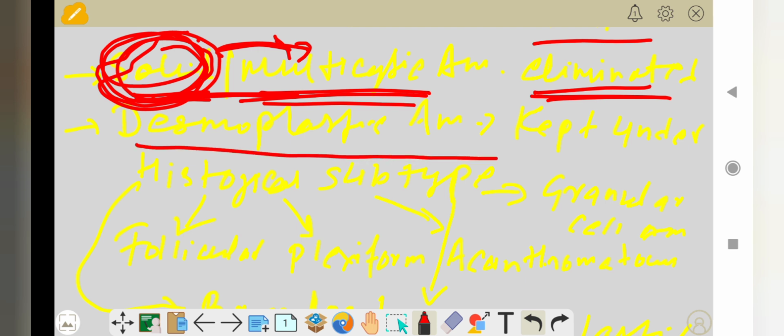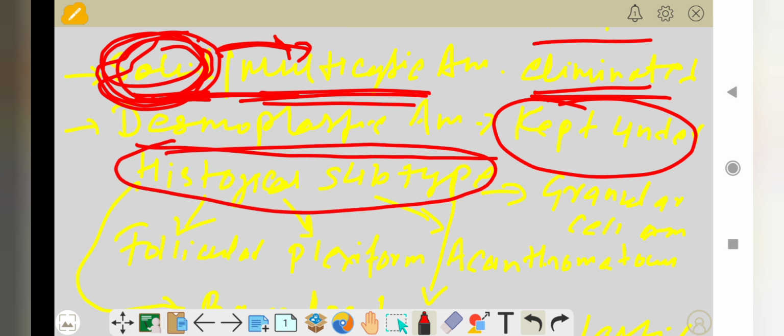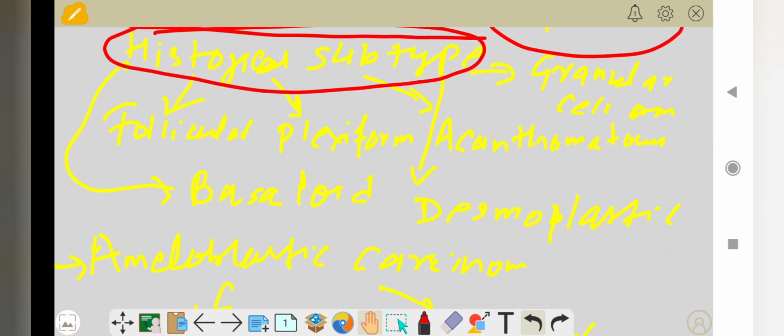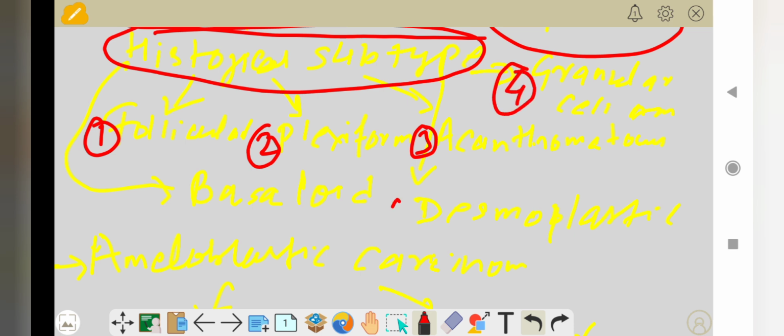Okay, they kept that type of ameloblastoma under the histological subtypes of the ameloblastoma. So these are the different histological subtypes of the ameloblastoma. First is follicular ameloblastoma, second is plexiform ameloblastoma, third the acanthomatous type, fourth granular cell ameloblastoma, fifth desmoplastic ameloblastoma, and sixth the basaloid type of ameloblastoma.